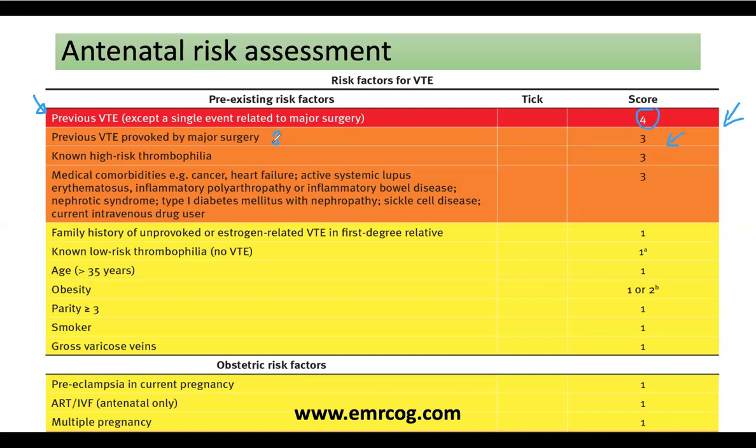Excellent. High risk thrombophilia means that the woman carries the gene of the high risk thrombophilia, but is not symptomatic yet. This is the tricky point, that women who have high risk thrombophilia alone have the score of 3, and this is a special case scenario.